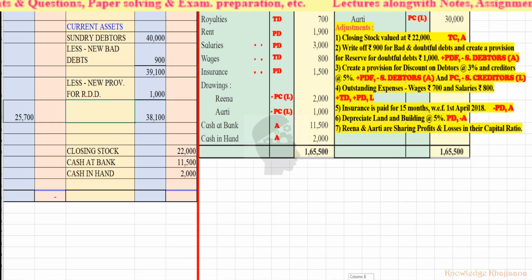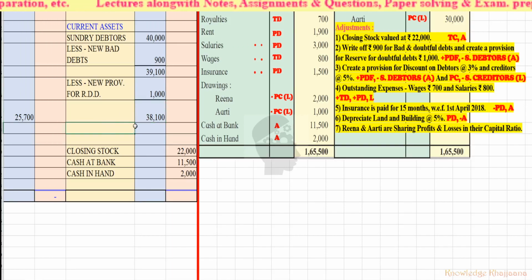Next, adjustment number 3. Create a provision for discount on debtors. See, this is again next provision. Create a provision for discount on debtors at 3% and creditors at 5%. So as per rule, this is percentage calculation we have to do after doing all the adjustments. Okay, so all the adjustment has been finished on the sundry debtors, so we can do this percentage adjustment, right? New provision for discount on debtors at 3% on this remaining debtors.